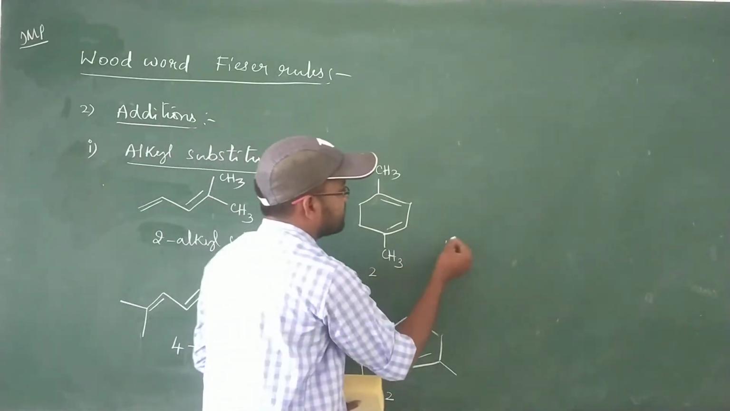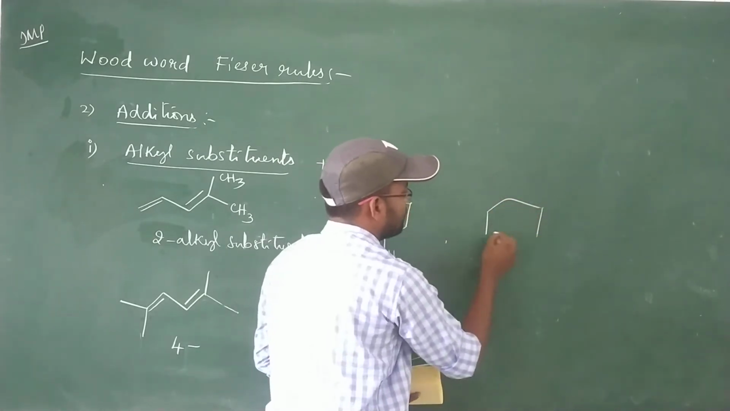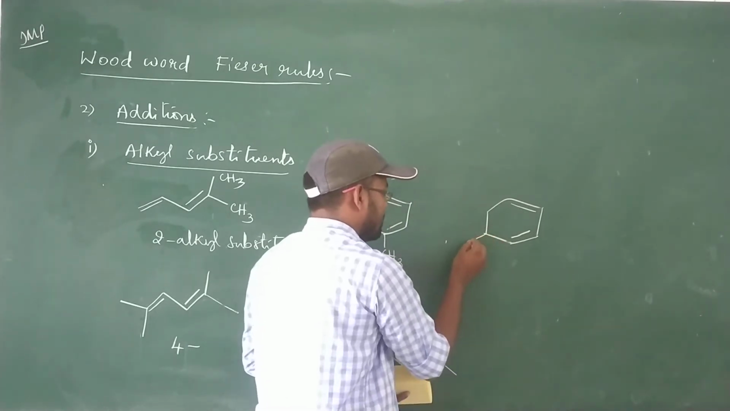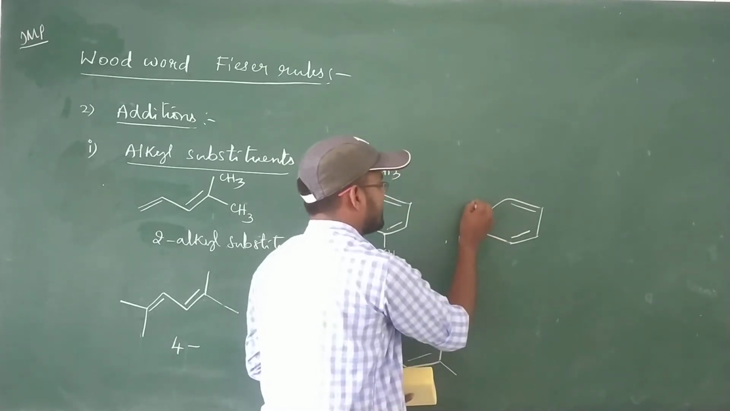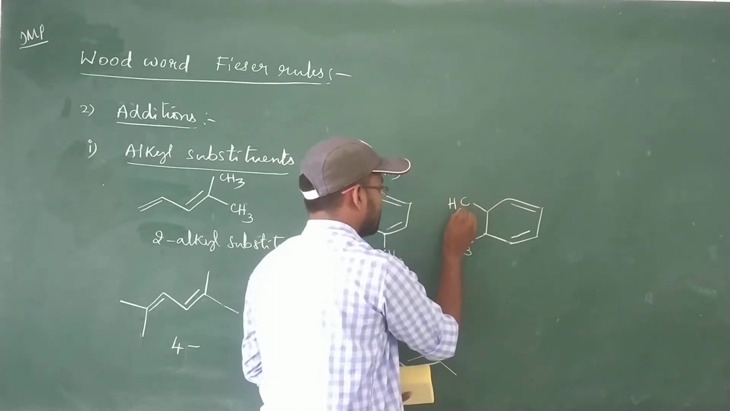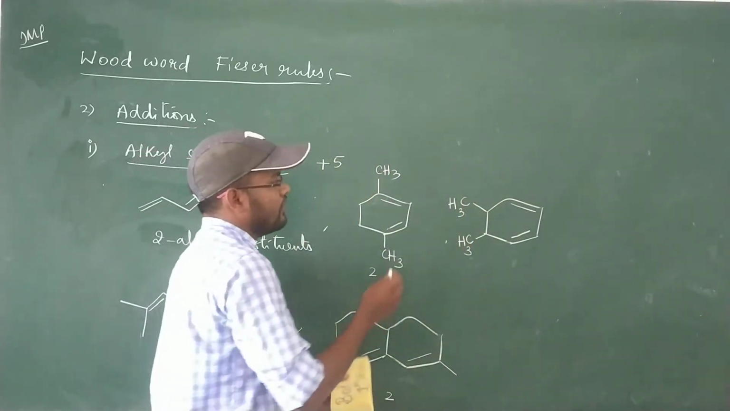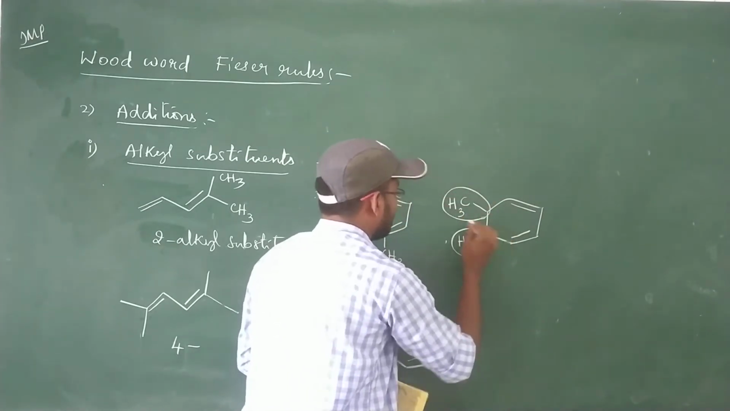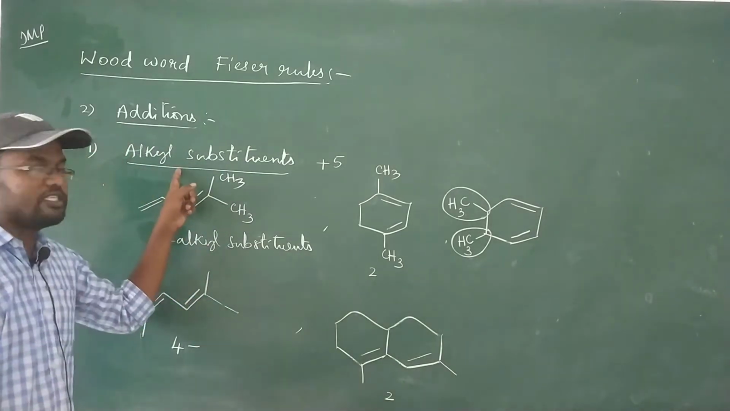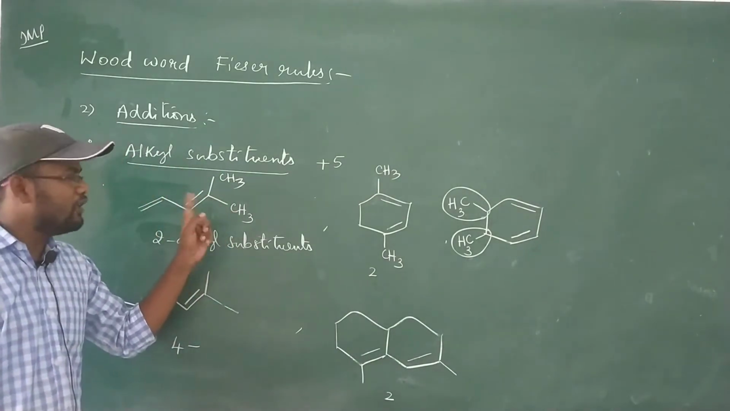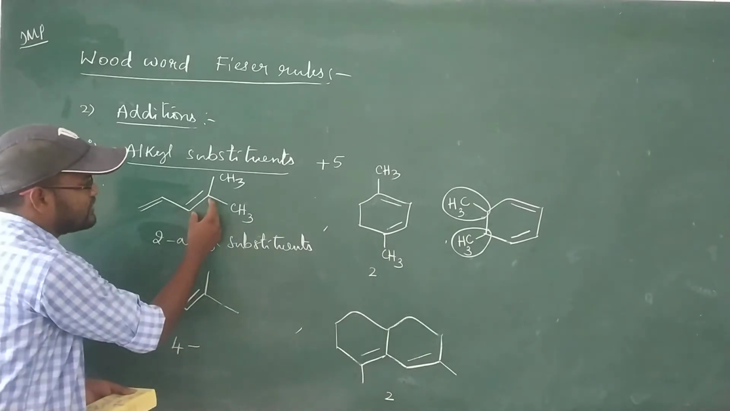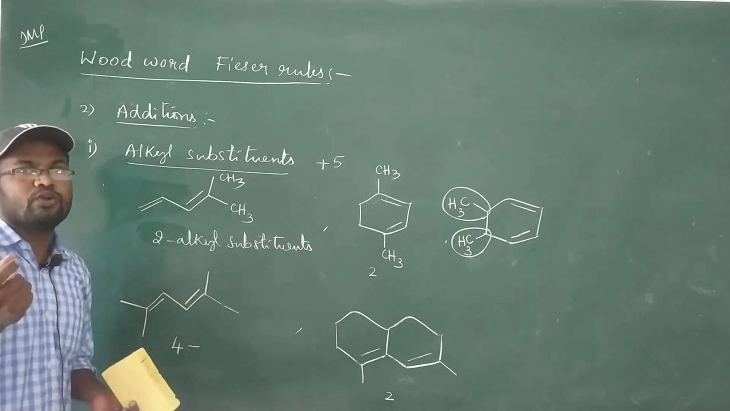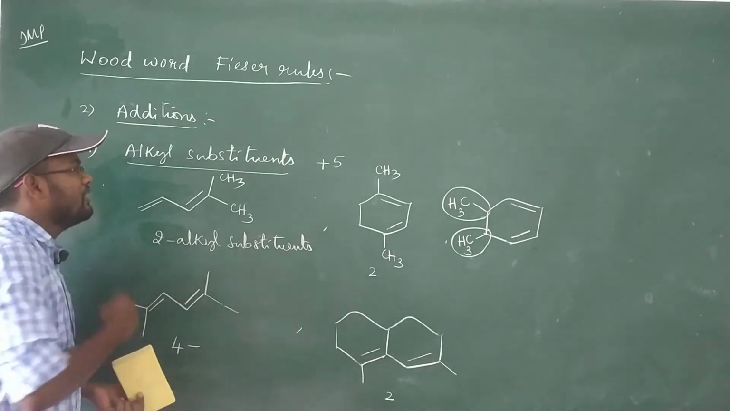And next, this is a homoannular diene. For example, 2 alkyl substituents are present on this ring, but we cannot take these 2 as alkyl substituents. I told you already, alkyl substituents means alkyl groups directly attached to the conjugated system. Conjugated system means directly attached to a double bonded carbon atom. So in that case only we have to take alkyl substituent into consideration.